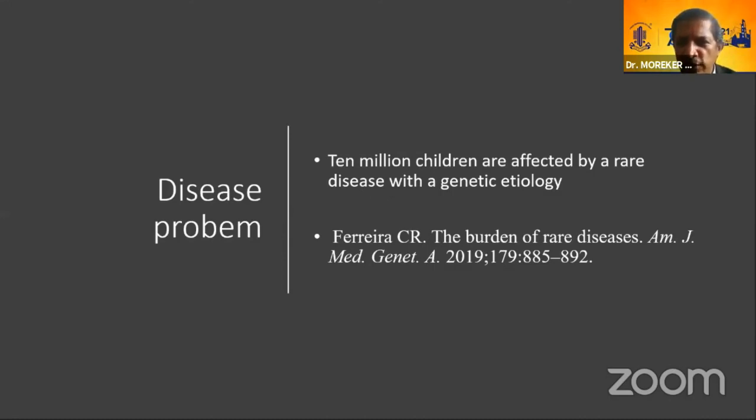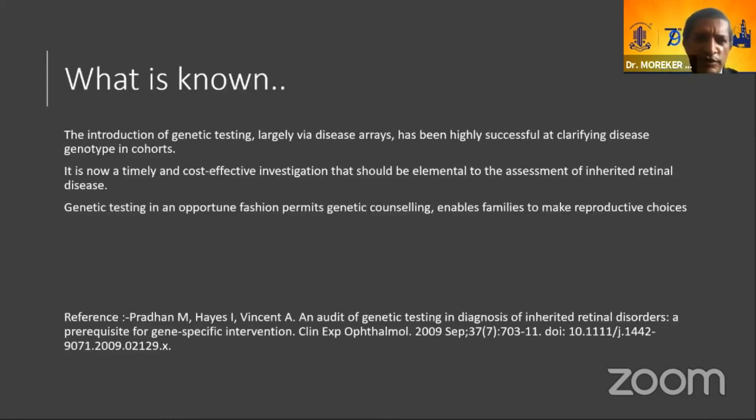But what we don't know is that 10 million children are affected by a rare disease with a genetic etiology. And that is the burden of rare diseases. So we have rare diseases, we thought it would be 1 in a million, but it makes a lot of people who need to be looked at and addressed. What is known is that the introduction of genetic testing, largely by disease arrays, has been highly successful in clarifying disease and genotype in cohorts, and it is now timely and cost-effective also. I will talk about how we are making it a cost-effective investigation that should be elemental to the assessment of inherited diseases. Genetic testing, in an opportune fashion, permits genetic counseling and enables families to make reproductive decisions.